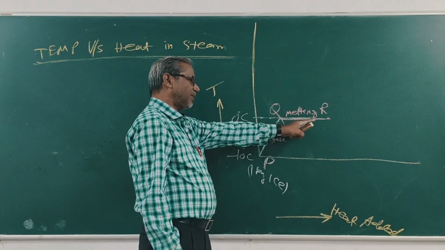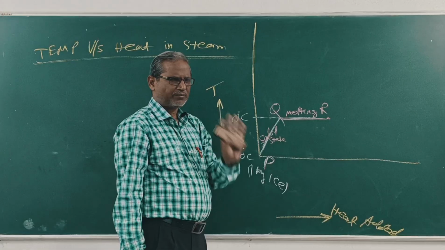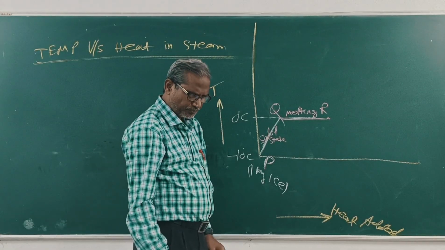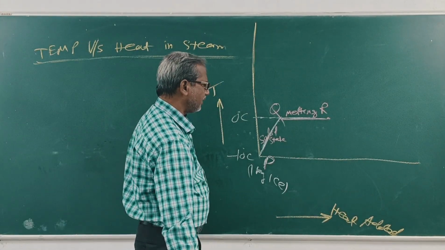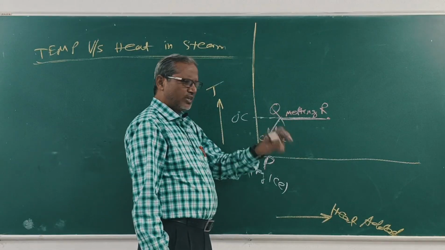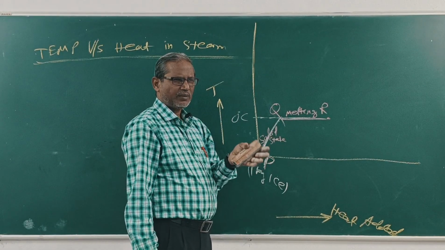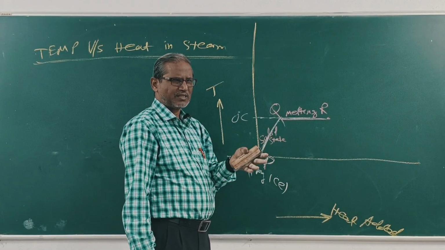Now at point R, the whole ice has become 1 kg water. Beyond R, as we give heat, the temperature rises.